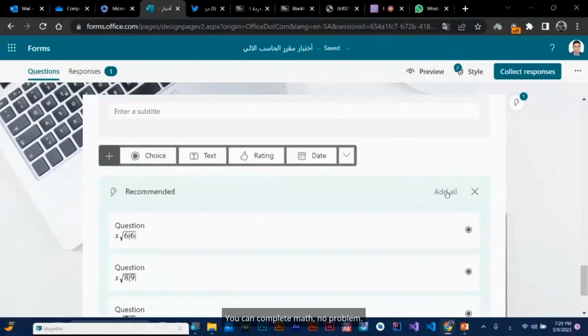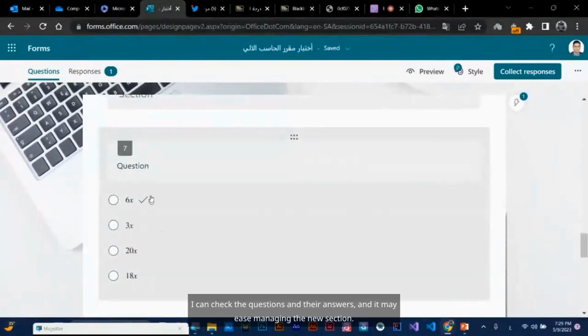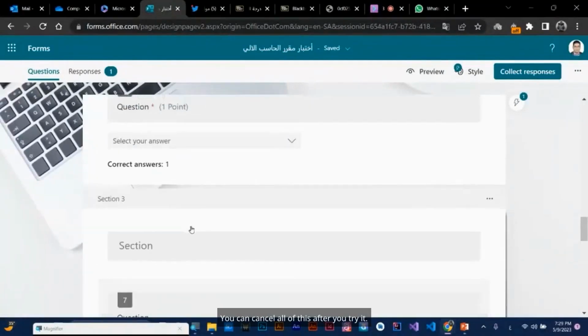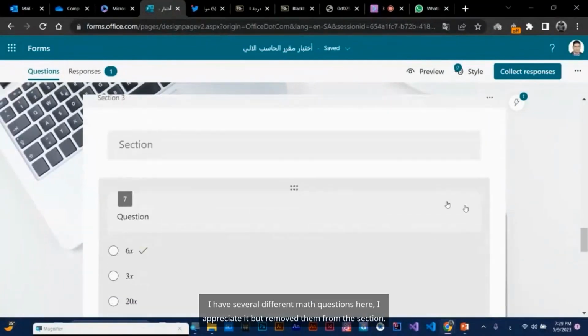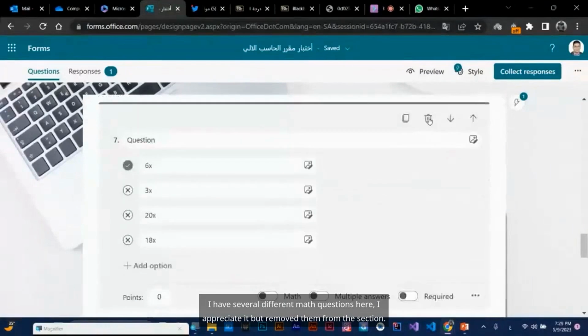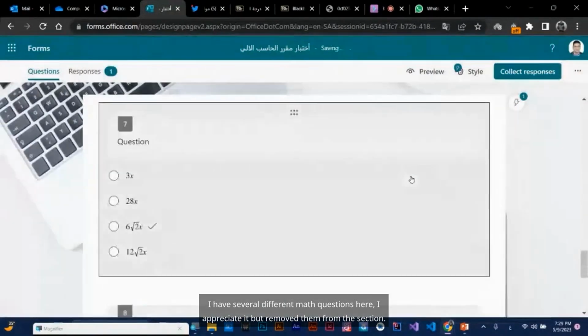You can complete math, no problem. I can check the questions and their answers, and it may ease managing the new section. You can cancel all of this after you try it. I have several different math questions here, but I removed them from the section.